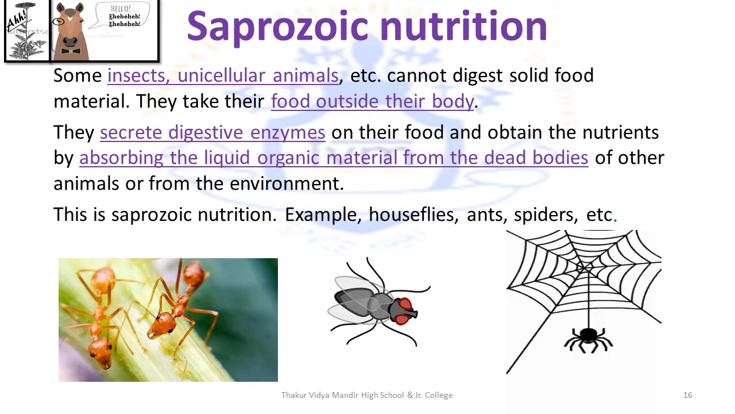This type of nutrition, obtained by absorbing liquid organic material from dead bodies of other animals or from the environment, is called saprozoic nutrition. For example, houseflies, ants, spiders, etc.